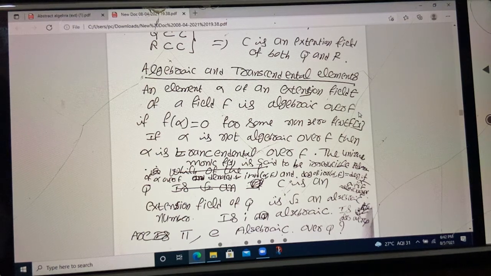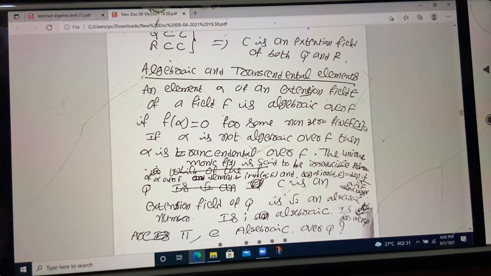It is said to be algebraic over F if f of alpha is 0, that means for some non-zero f of x in F[x]. What is F[x]? We have studied rings of polynomials, polynomial rings, earlier.